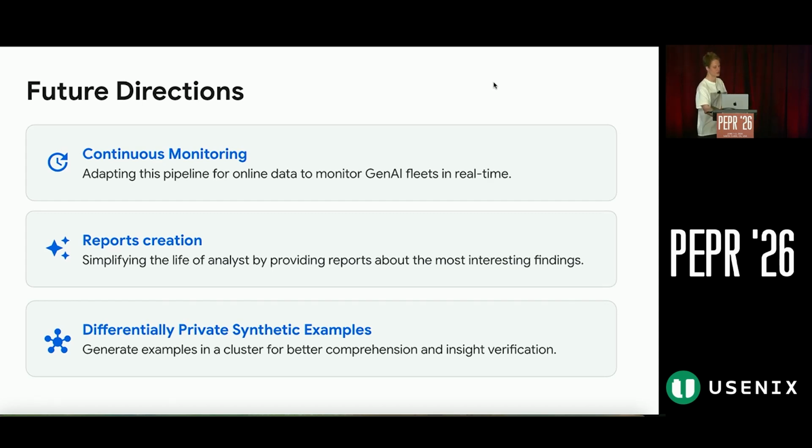And also reports generation, the thing we would like to create, because this web UI is good, but sometimes it's still hard to comprehend. A one-pager that would just highlight key findings and something unusual found there will help a lot for data analysts. And also differentially private synthetic query examples that I talked about, they really give a good sense of what's going on in the cluster and are really useful for data analysts.